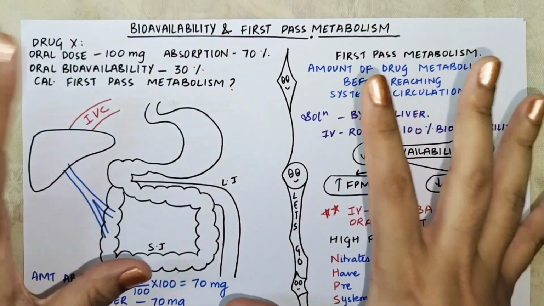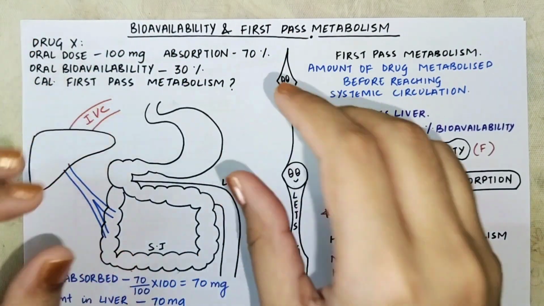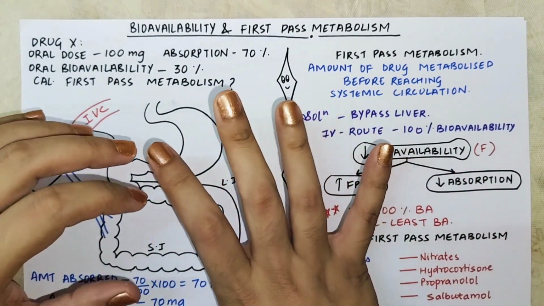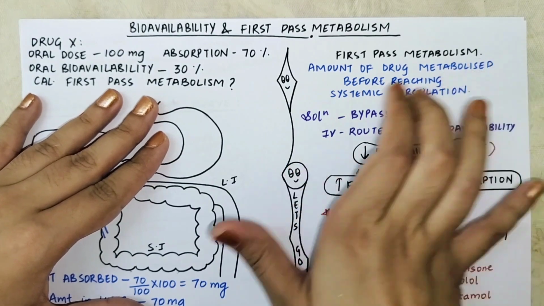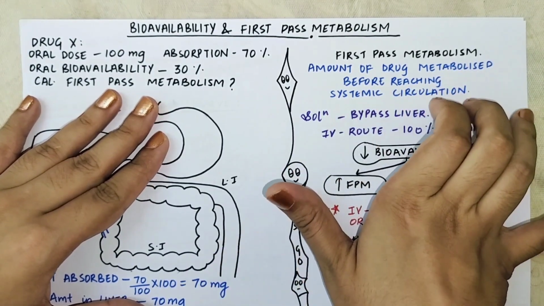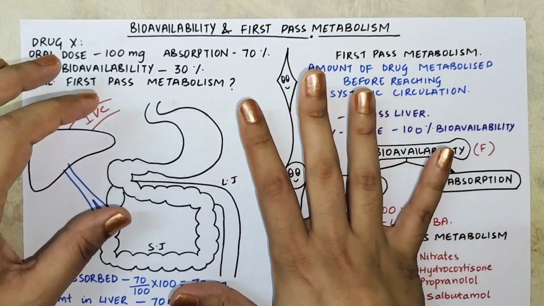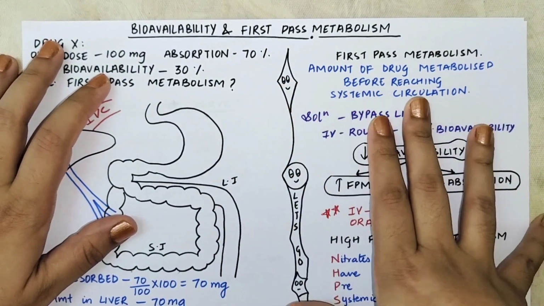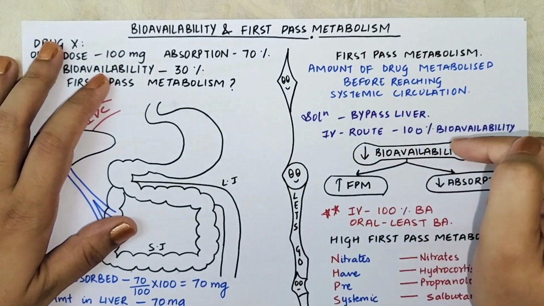Hello everyone, today we are going to be talking about bioavailability and first pass metabolism. So what is first pass metabolism? First pass metabolism is the amount of drug which is metabolized before reaching systemic circulation. Now what do you mean by systemic circulation? Systemic circulation is definitely your bloodstream, right? So it is the amount of drug which is metabolized before reaching systemic circulation.